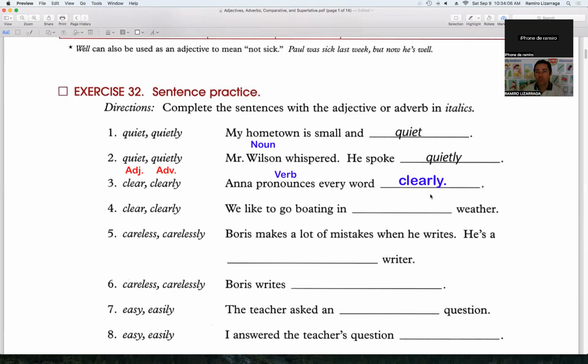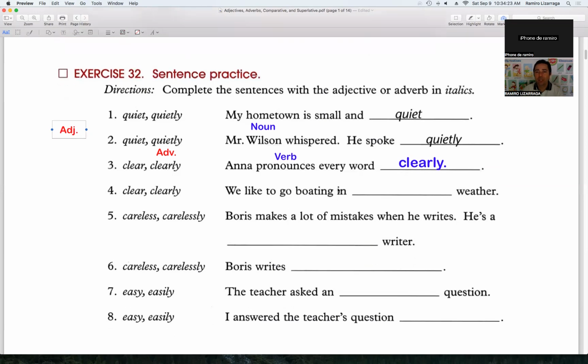And this is why right here we need the adverb. Okay? Take a look at this. Now, look at the next sentence. We like to go boating in, and what do we have here? Here we have a noun, which is the word weather. So if we have a noun, which word do we need?